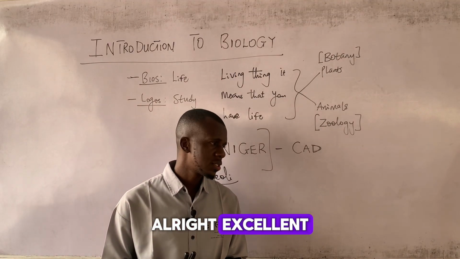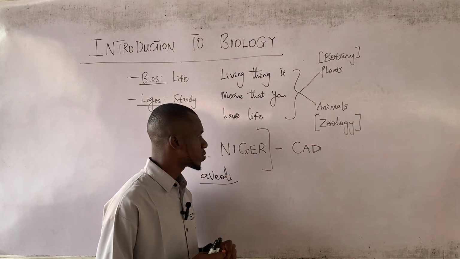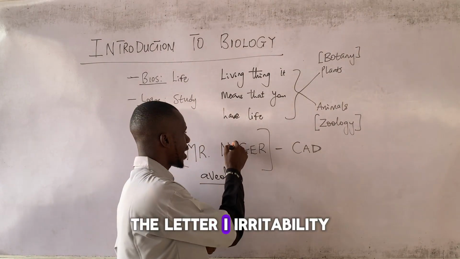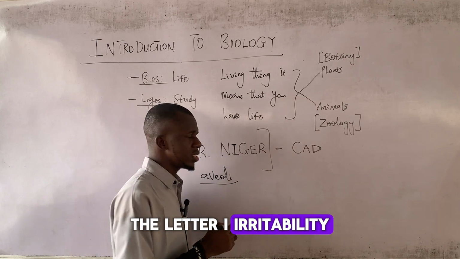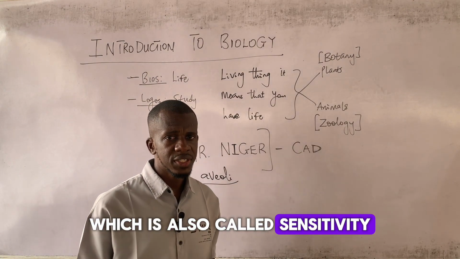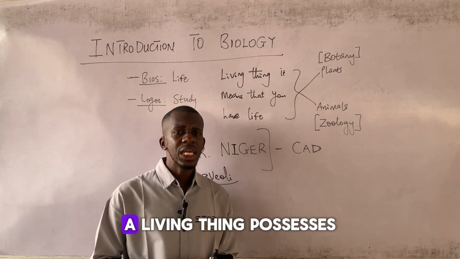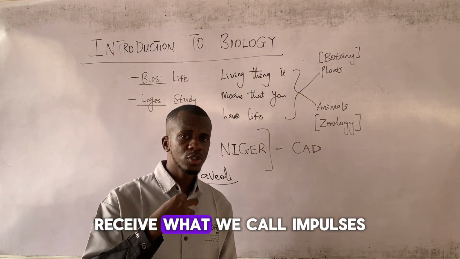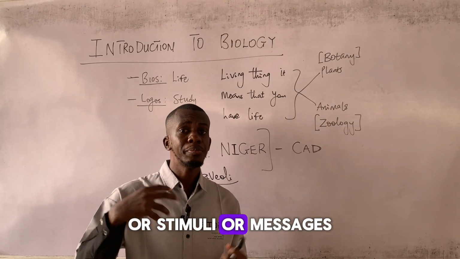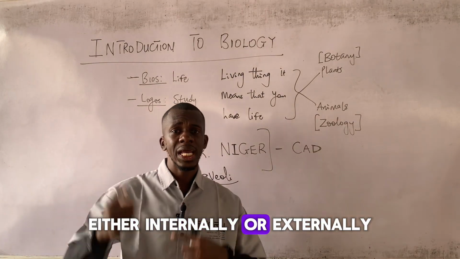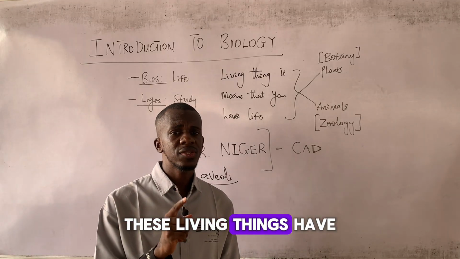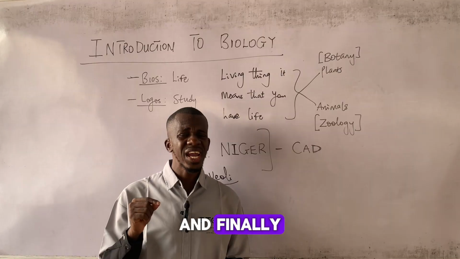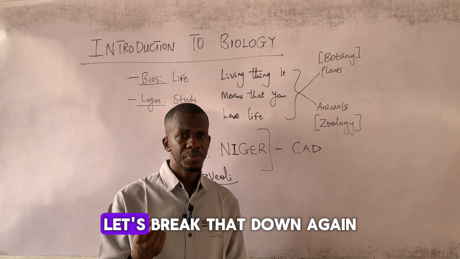Now, the fourth quality of a living thing is known as irritability. The letter I, irritability, which is also called sensitivity. In irritability, a living thing possesses the innate ability to receive what we call impulses or stimulus or messages, either internally or externally. Then these living things have the ability to interpret these messages, and finally they can respond. So let's break that down again.